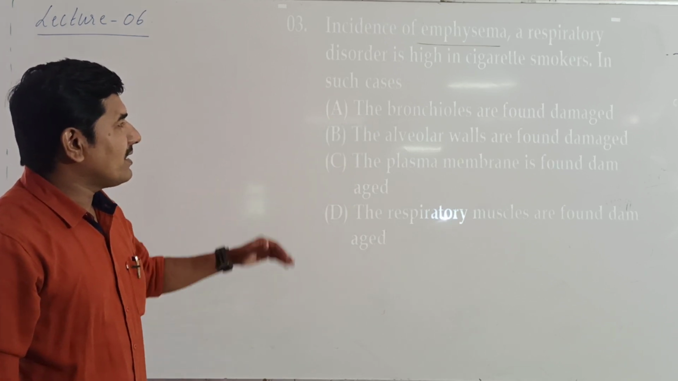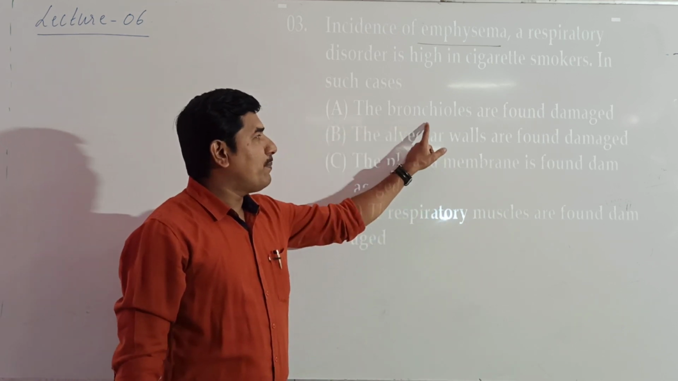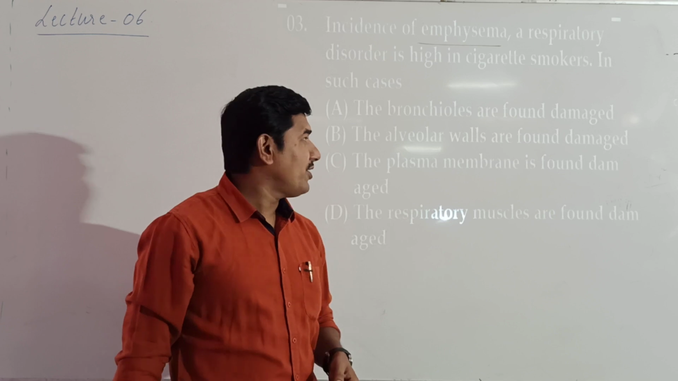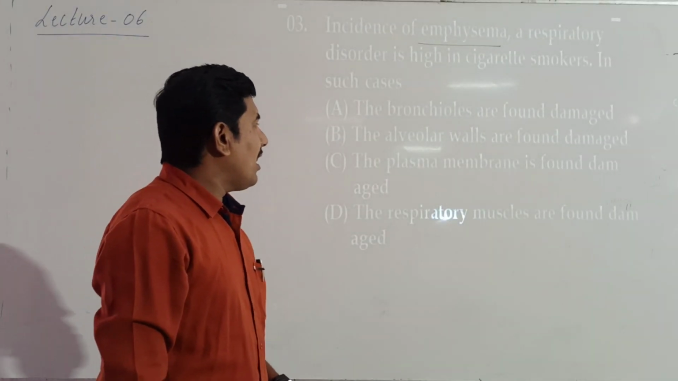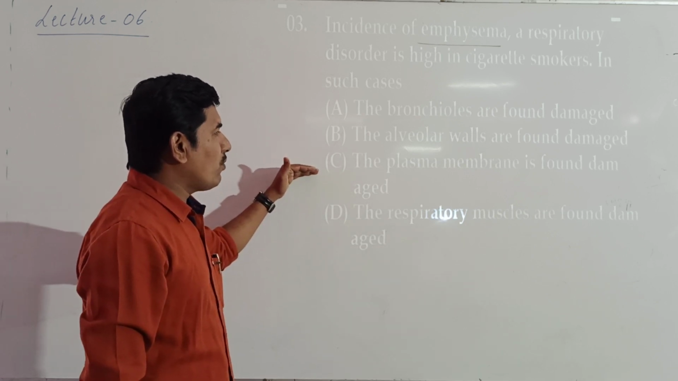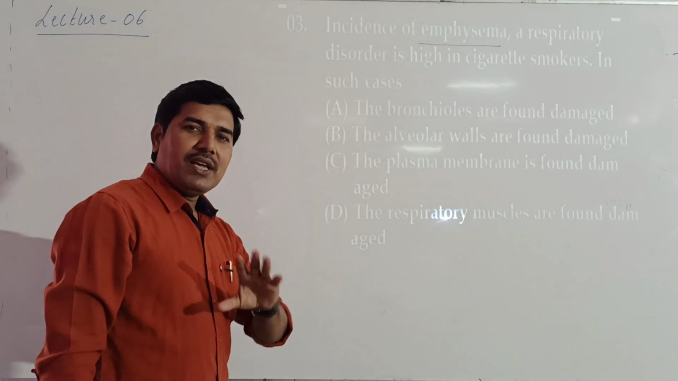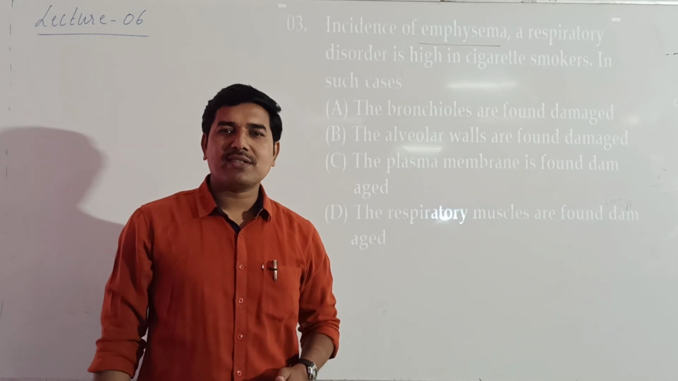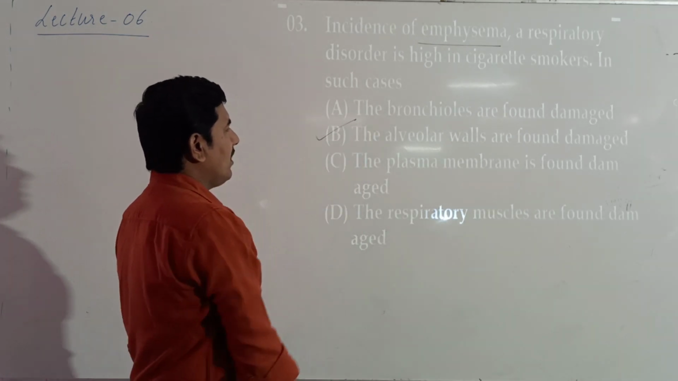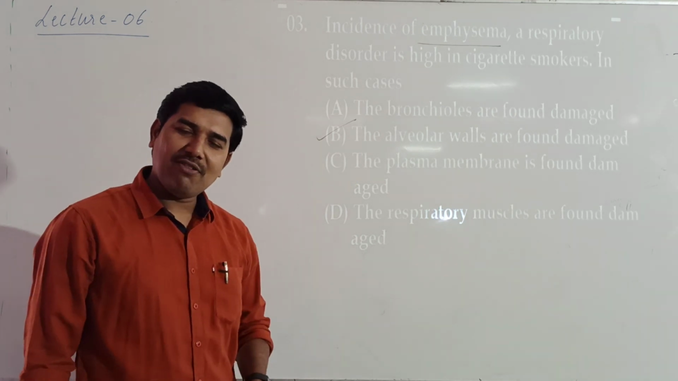Now, in the cigarette smokers, in such cases, what will happen? The bronchioles are found damaged. Generally, the bronchioles get damaged in bronchitis as well as asthmatic conditions. Then the alveolar walls are found damaged. Then the plasma membrane is found damaged. The respiratory muscles are found damaged. So out of these, it mainly affects the alveolar walls where it loses its elasticity, and hence the correct answer is that the alveolar walls are found damaged in case of emphysema.